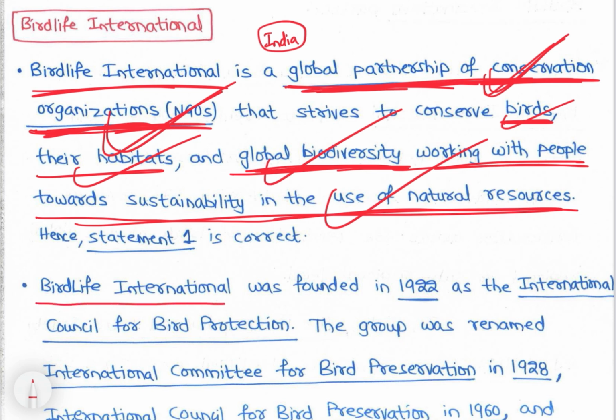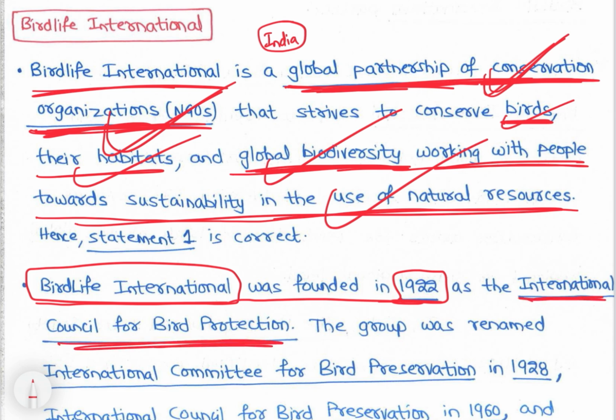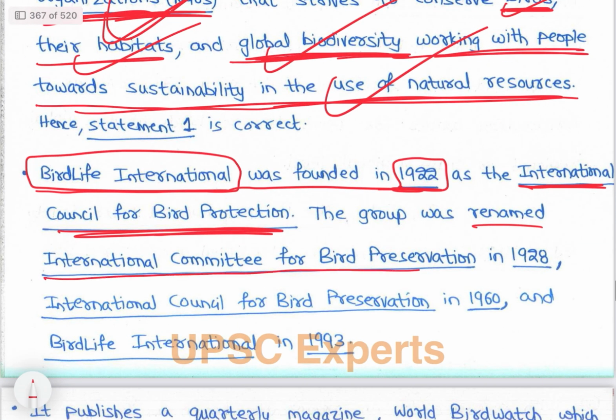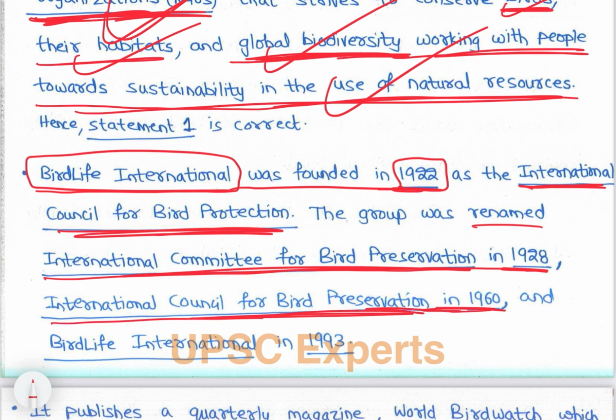Then BirdLife International was founded in 1922, as the International Council for Bird Protection. The group was renamed International Committee for Bird Preservation in 1928 and International Council for Bird Preservation in 1960, and BirdLife International in 1993.